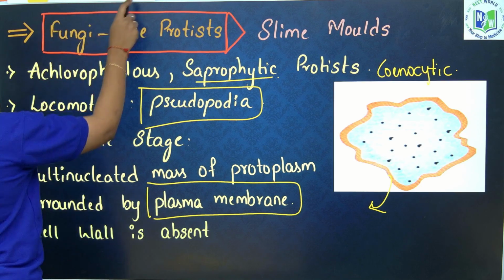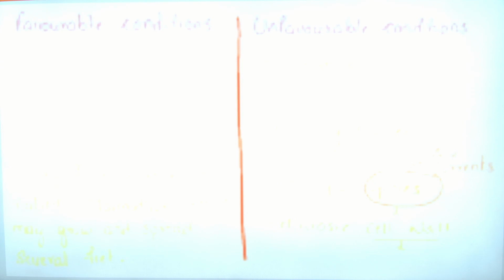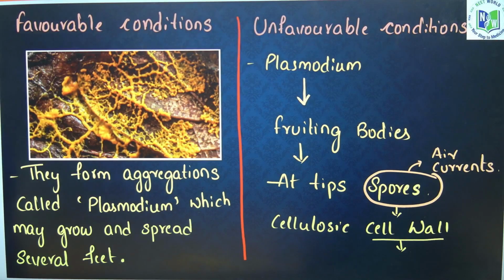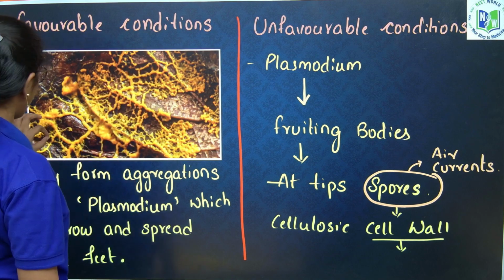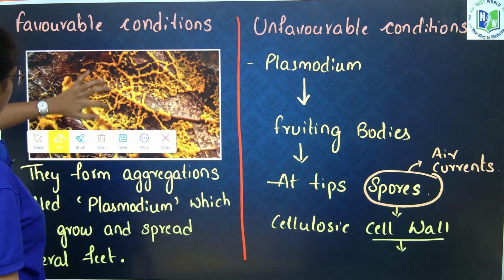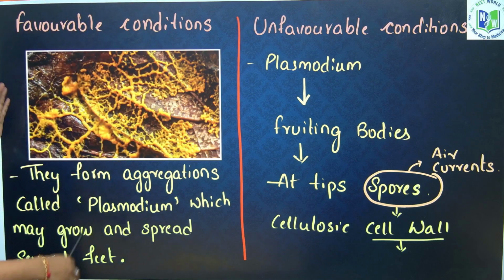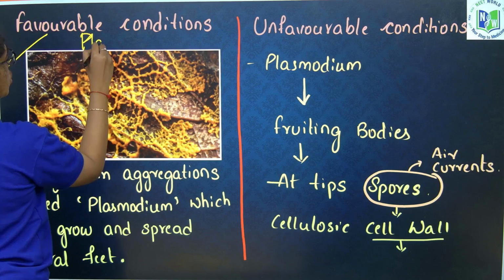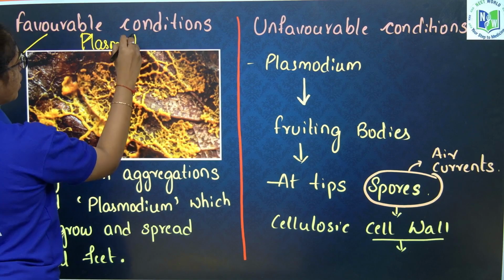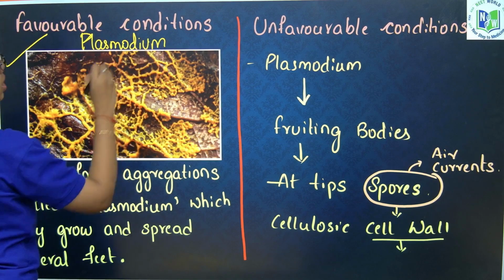Under favorable conditions, they form aggregations called plasmodium. They form aggregations called what? Plasmodium. They may grow and spread over several feet. That happens in favorable conditions, through the extensions of the plasmodium.